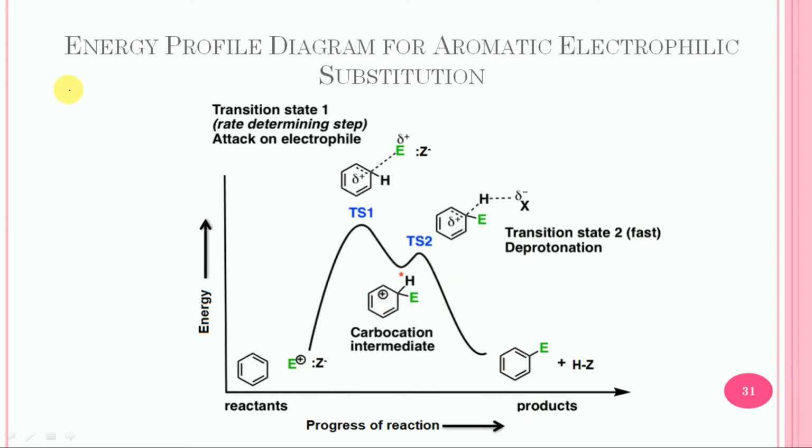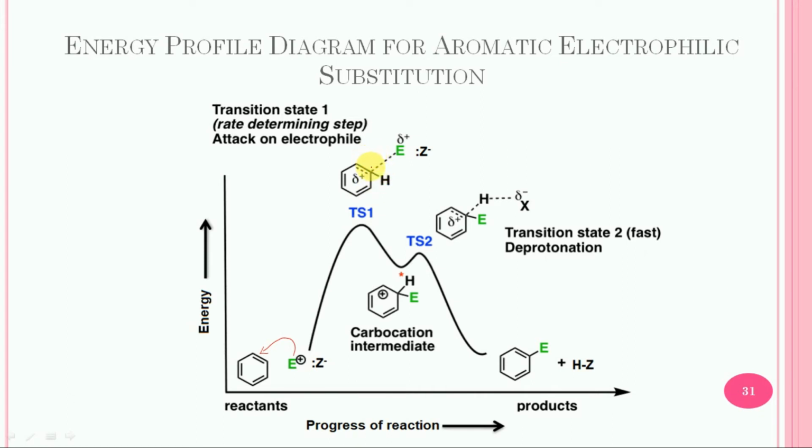Next is the energy profile diagram for aromatic electrophilic substitution. This diagram gives an idea of the relative energy of the reactant, the carbocation intermediate, and the final product. It will comprise 2 steps according to the mechanism of aromatic electrophilic substitution. In step number 1, the electrophile attacks the benzene ring and leads to the formation of arenium ion